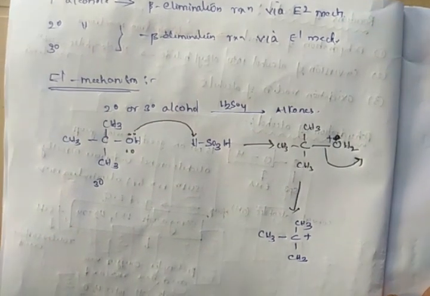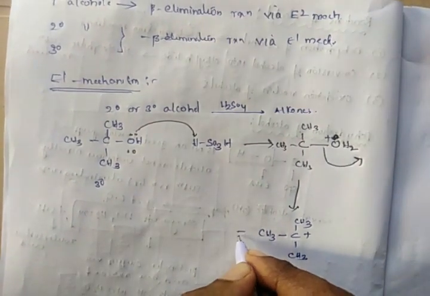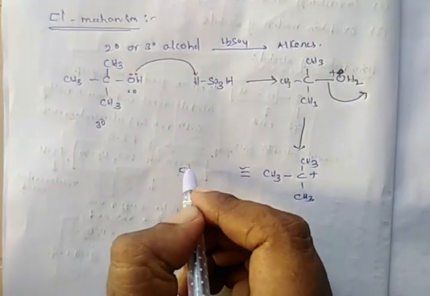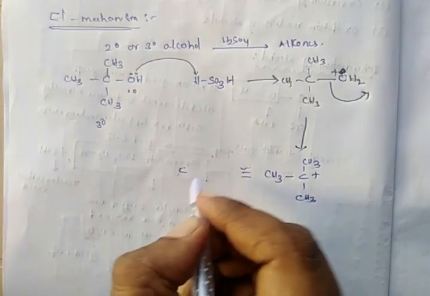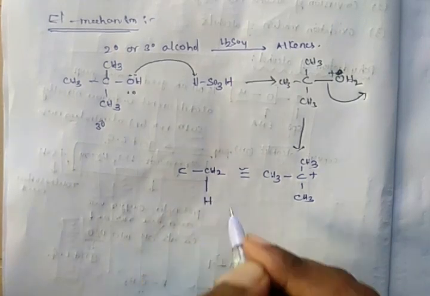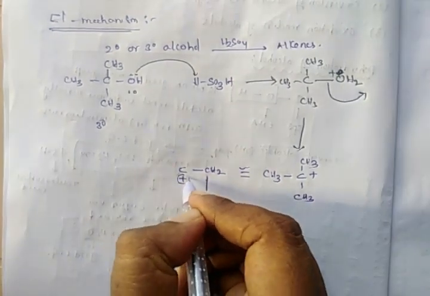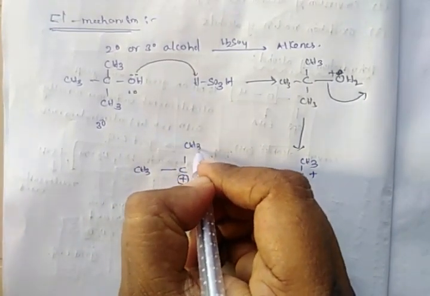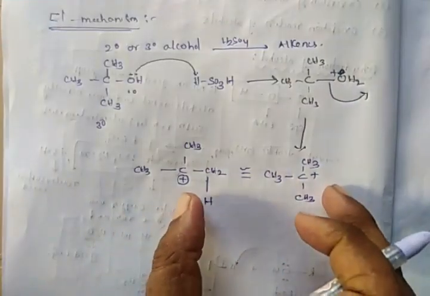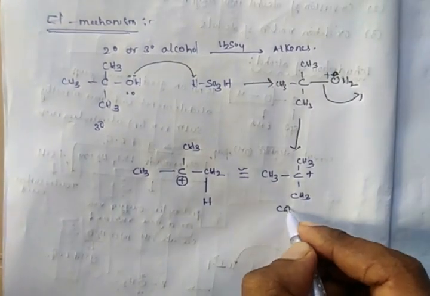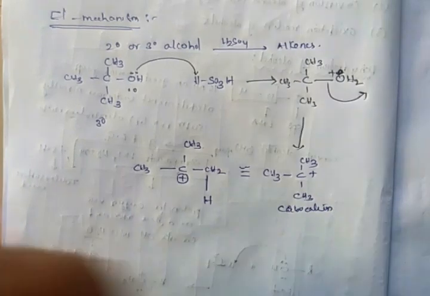What happens to this carbocation next? So now we will write this carbocation like this, for easy understanding. There is a hydrogen atom, so it gets a positive charge. Another CH3 here, another CH3. So for easy understanding, I rewrite this carbocation structure like this. It is called a carbocation.